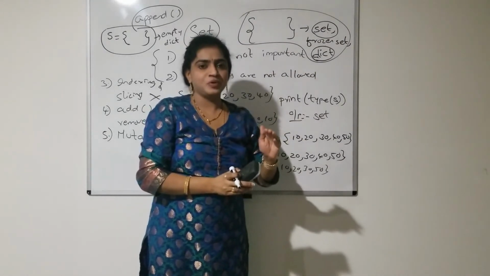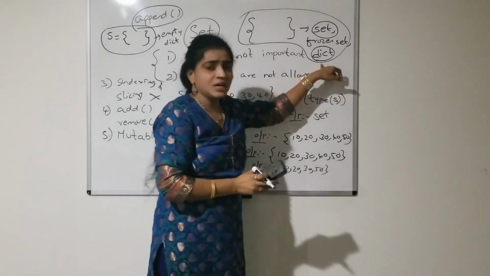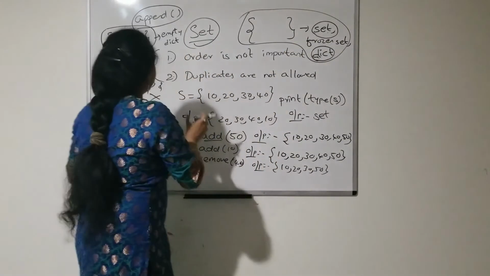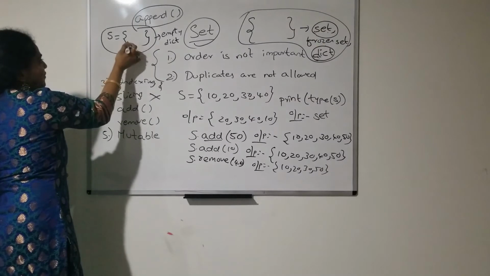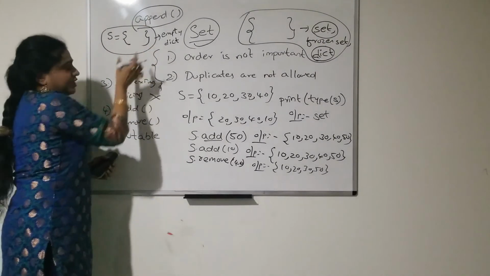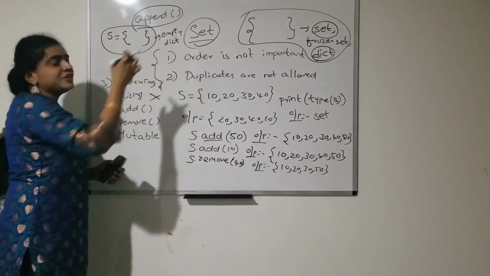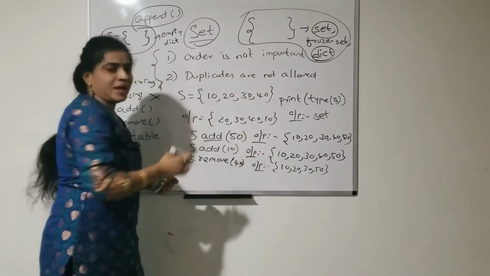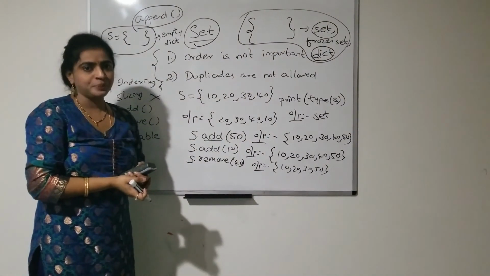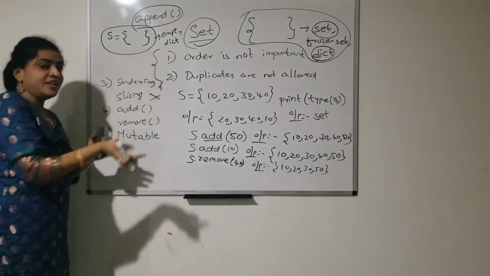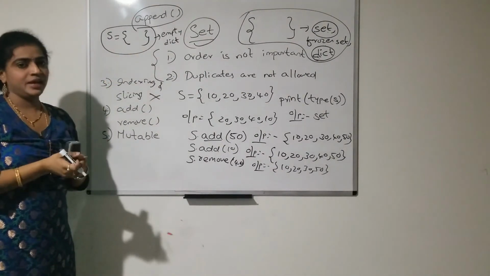Dict is the most used data type compared to set. That's why the Python virtual machine will consider this as a dict data type. It is an empty dictionary, because the same notation is used for dict also, right? For dictionary also we use the same curly bracket notation. So the Python virtual machine will take it as an empty dict, empty dictionary,